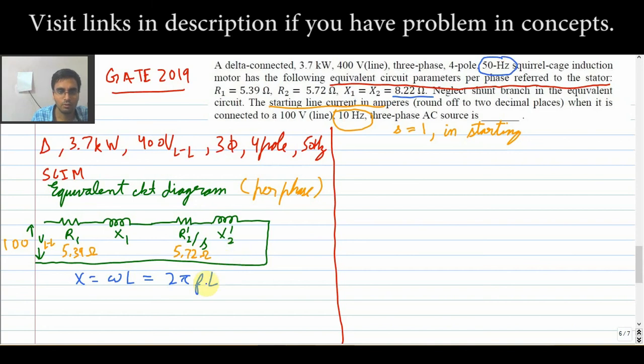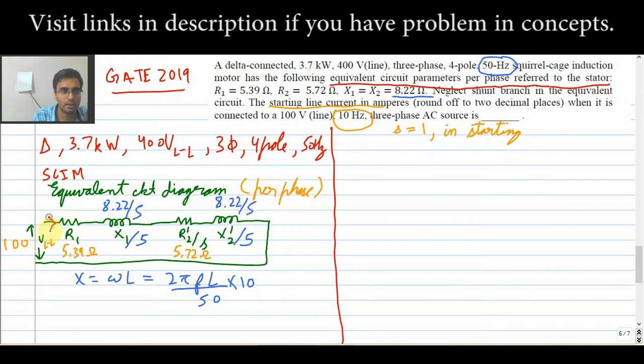But here you have to find it for the 10 hertz. So what you can do is divide this whole by 50 and multiply by 10. Then you will get the reactances for the 10 hertz. So finally your X1 will become X1 by 5, and your X2 dash will become X2 dash by 5. So these values will be 8.22 by 5, and 8.22 by 5.